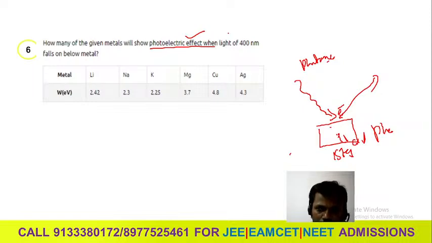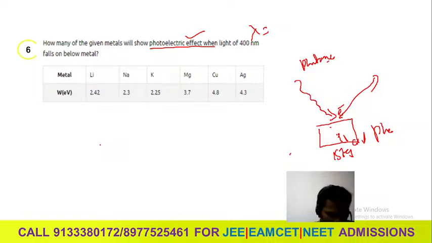The light of 400 nm wavelength, they are giving the lambda. How many of the given metals show the photoelectric effect? They are giving the metals lithium, sodium, potassium, magnesium, copper, and silver, with values 2.4, 2.3, 2.25 and so on. When you calculate the total energy, then you can understand how many of them will show it, so I will write this one.